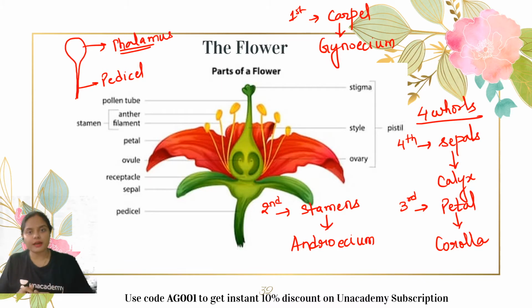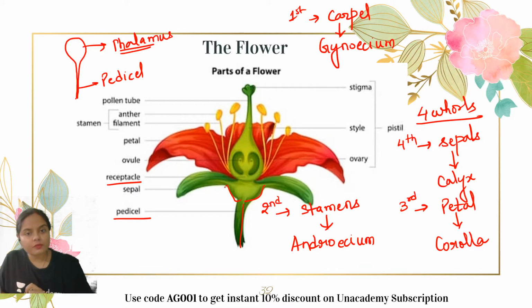Those two roles are the androecium and the gynoecium. Okay, let us go through this image which is shown over here on the screen. You can see this stalk-like structure is the pedicel. It has a flat base which is the receptacle or the thalamus. This one is the thalamus or the receptacle.